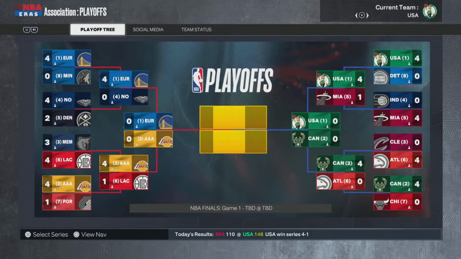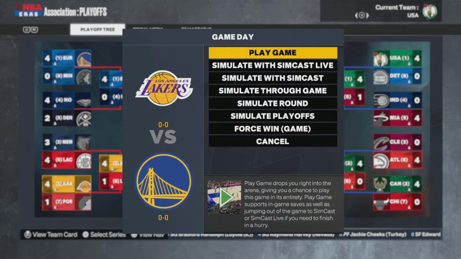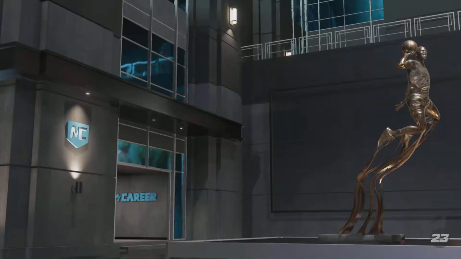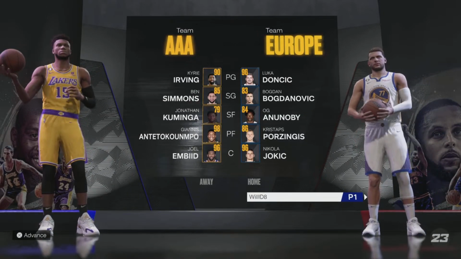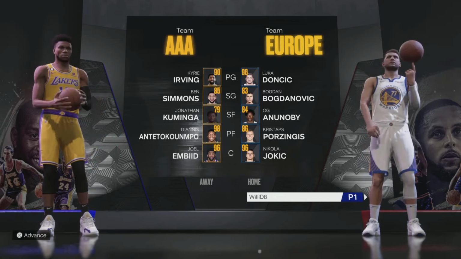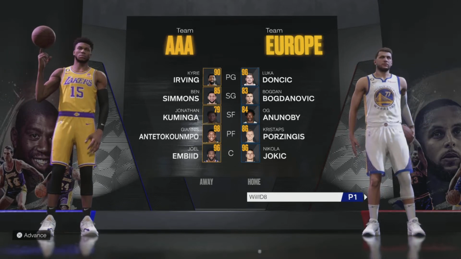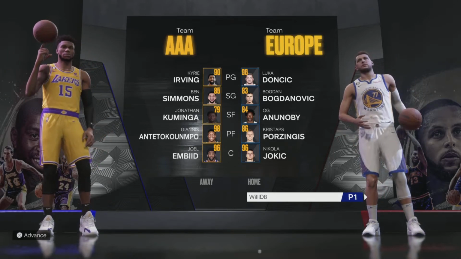Conference finals are set. Team Europe versus Team Africa/Australia. And then on the other side, Team USA versus Team Canada. I'm really looking forward to this. We will probably look at this first. Yep. So we got Kyrie, Giannis, and Embiid versus Luka and Jokic. And wow, these series are going to be intense.